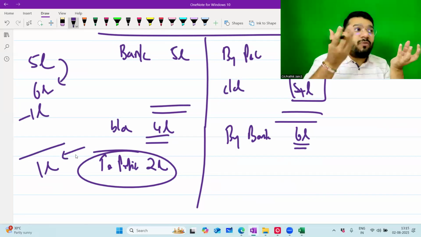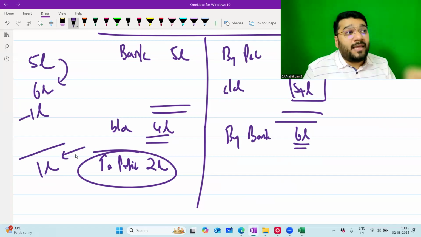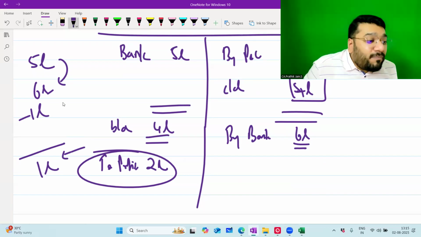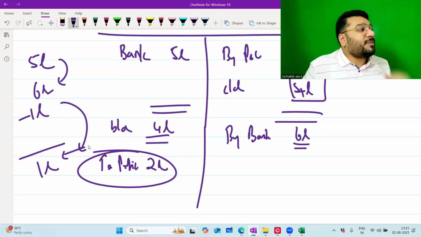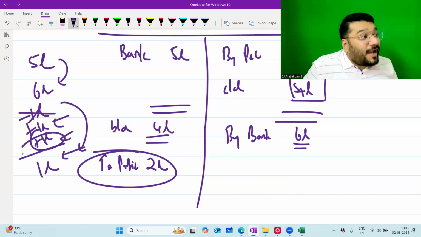5 lakh worth of investment is sold for 6 lakh. But in between, since the market value dropped down, you became prudent there, you became conservative there, and you booked an additional loss of 1 lakh. From minus 1 lakh to come to positive 1 lakh, what am I supposed to do? Add 1 lakh twice. So 1 lakh is to cancel the earlier loss, and 1 lakh is to book the actual profit. That way, 2 lakh is coming as profit.